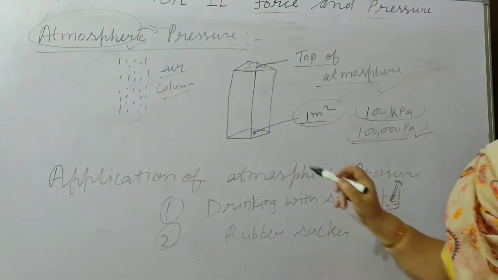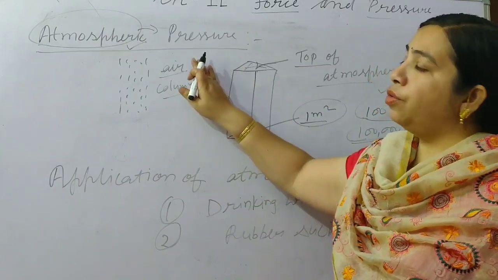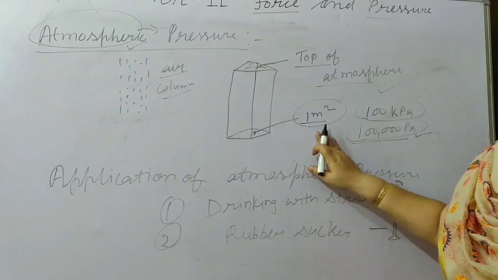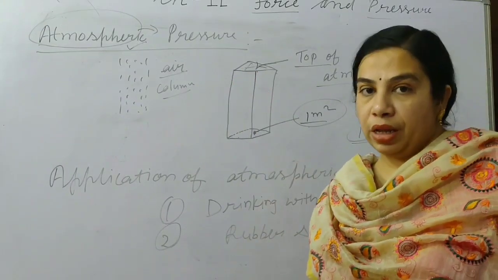That is atmospheric pressure, and it is considered by the weight of the air column on a 1 meter square area. After that, this atmospheric pressure gives us many applications,